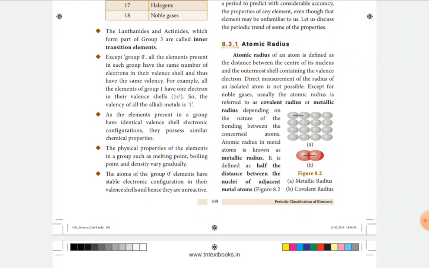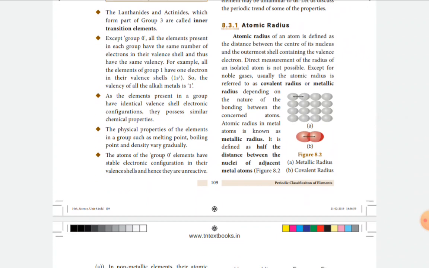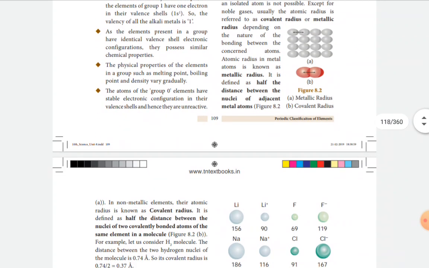Then what is called covalent radius? The covalent radius is half the distance between the nuclei of two covalently bonded atoms of the same element in a molecule. So this covalent radius is mainly in the non-metallic elements, for example, the formation of a hydrogen molecule. And next, along the period from left to right, atomic radius decreases.